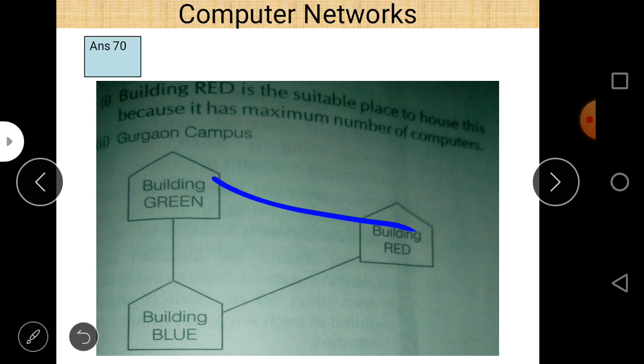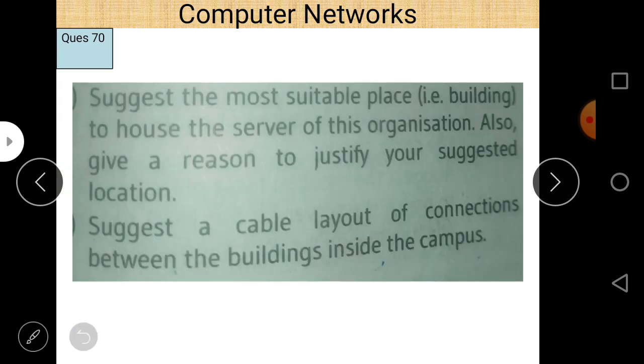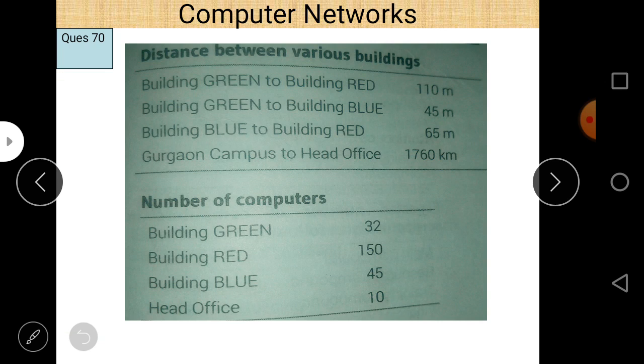Building green to building blue is 45, building green to building red is 110, and building blue to building red is 65.